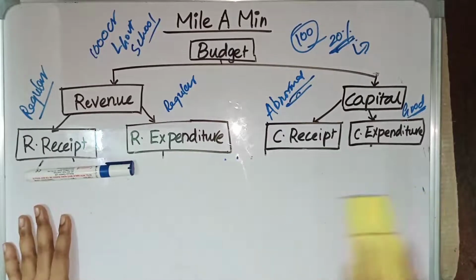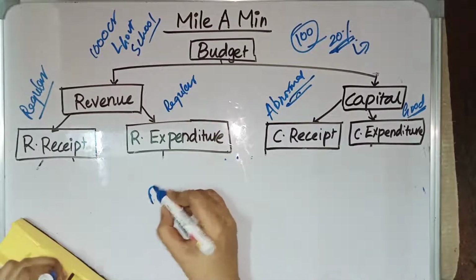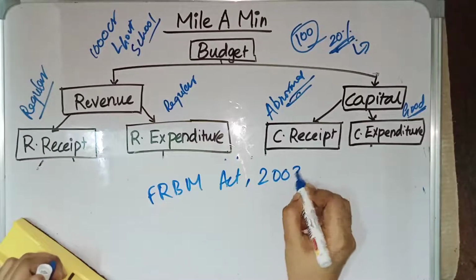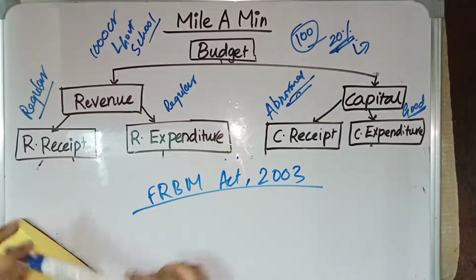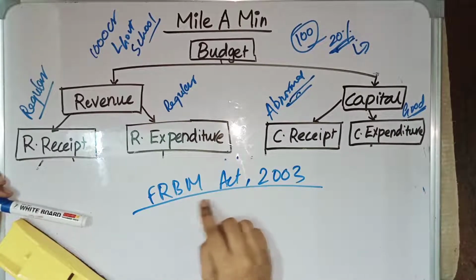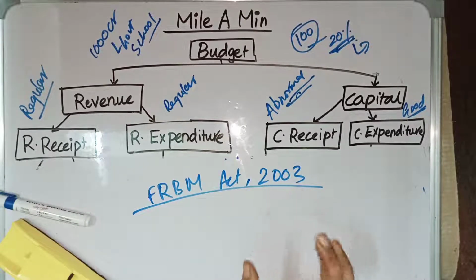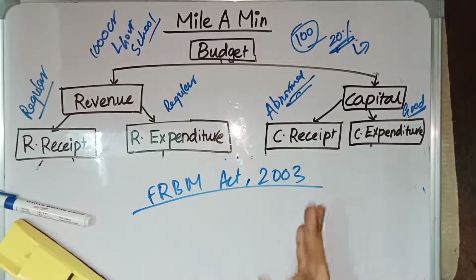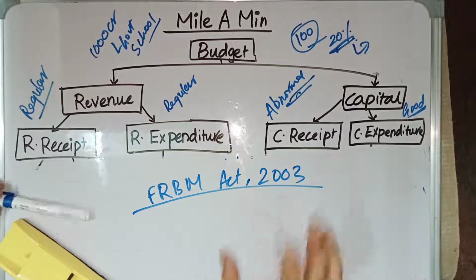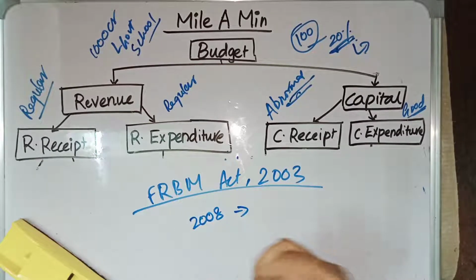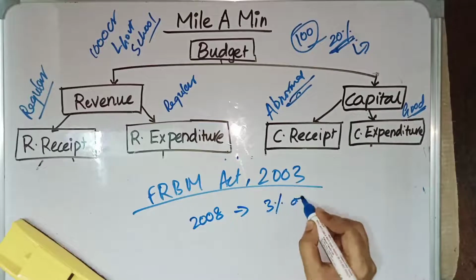And then the last thing which we have is the FRBM Act, 2003. The full form is Fiscal Responsibility and Budget Management Act 2003. It was laid down and it said that the government will reduce the fiscal deficit to 3% of the GDP within 2008. It is the target which is set by this act.